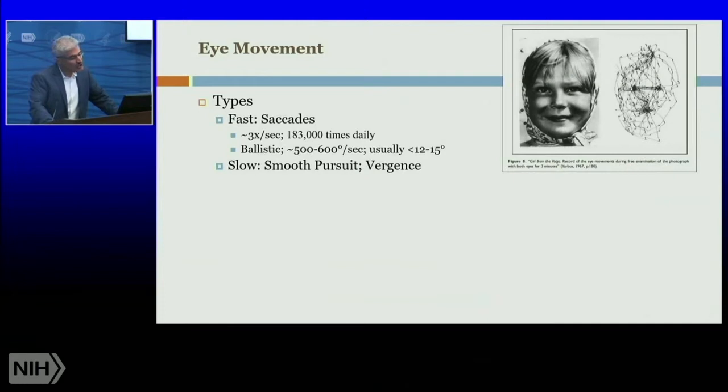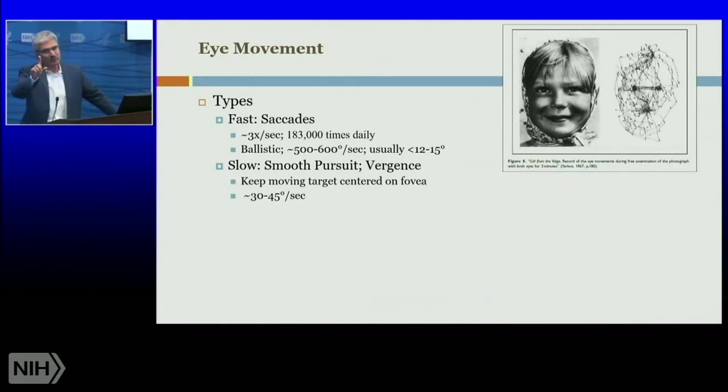On the other hand, you have slow eye movement, and the 2 main kinds, smooth pursuit. Slow eye movements are approximately 30 to 45 degrees per second. This is when you have a target that's moving, and you want to keep track of that moving target. Then you follow on a different type of eye movement, a slow eye movement. It's much slower. It's more than 10 times slower than the saccades. Of course, the key for all movements, fast and slow, is to keep the target on the most sensitive part of the retina, the fovea, which is only a tiny, tiny part, only about 2 degrees.